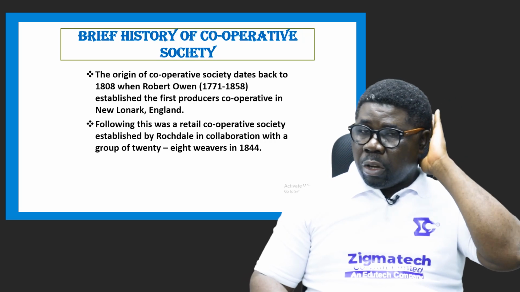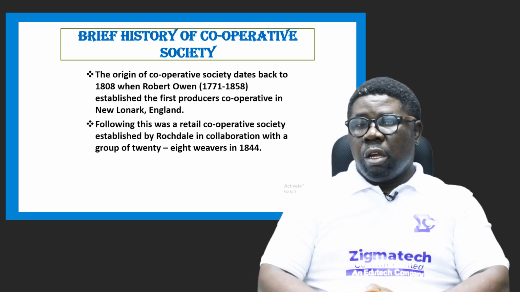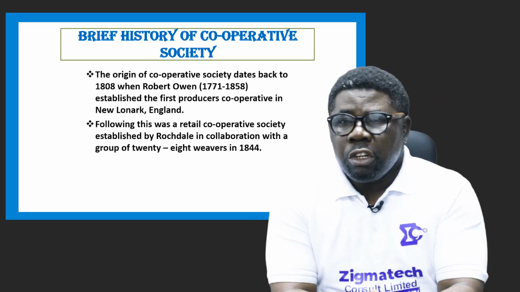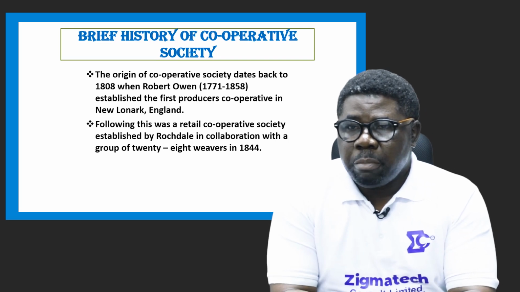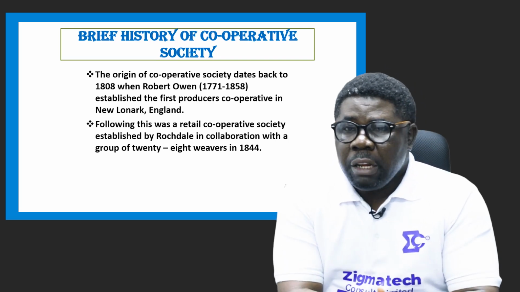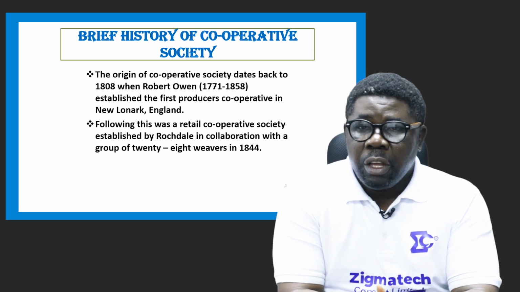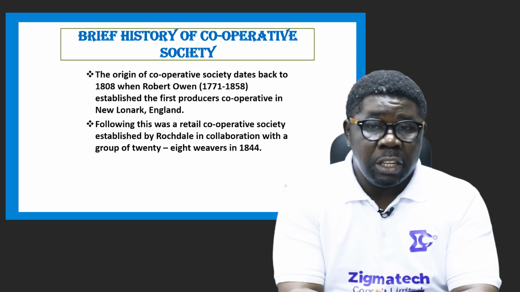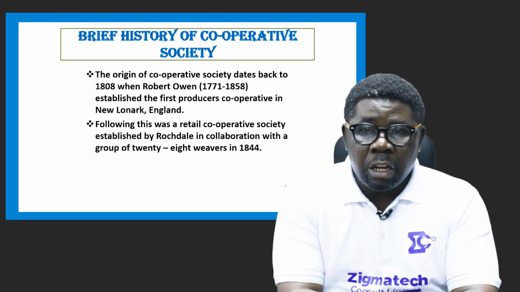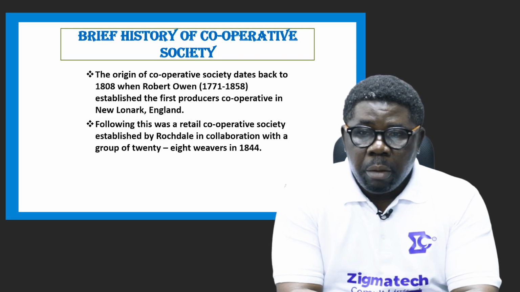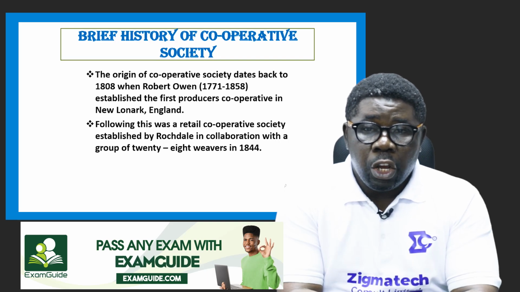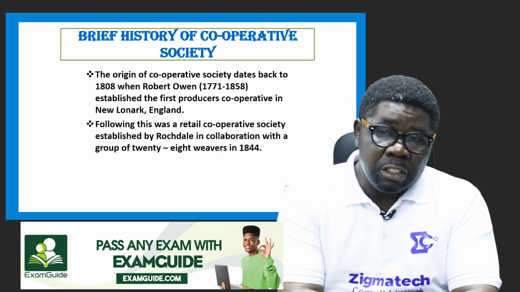So let's talk about it briefly. The brief history of a cooperative society. Now, the origin of cooperative societies dates back to 1808 when Robert Owen, born 1771 and died 1858, established the first producers cooperative society in Lanark, England. It was followed by a retail cooperative society established by Rochdale in collaboration with a group of 28 weavers in 1844.